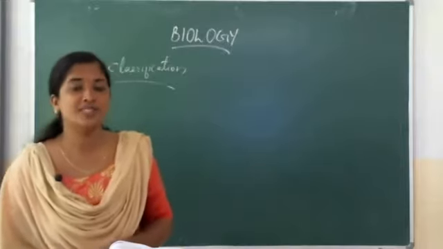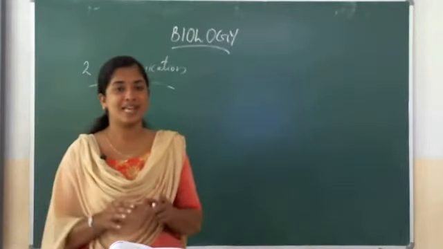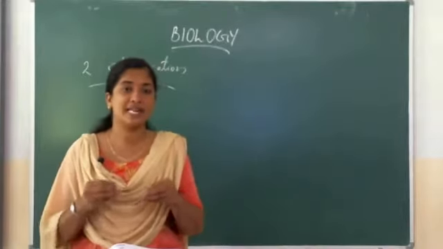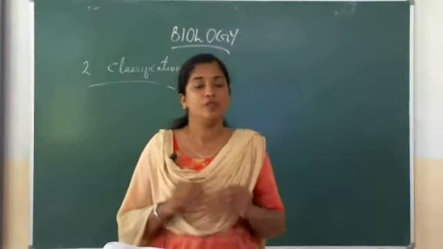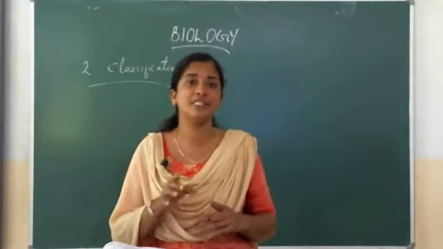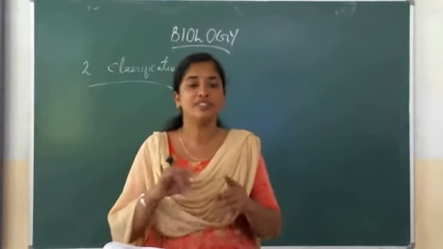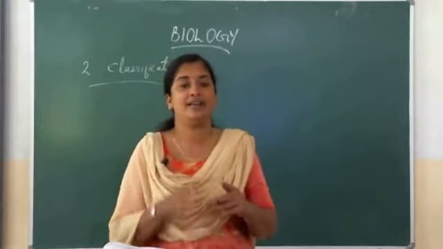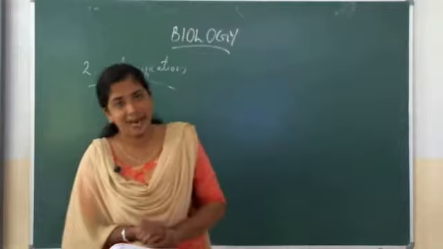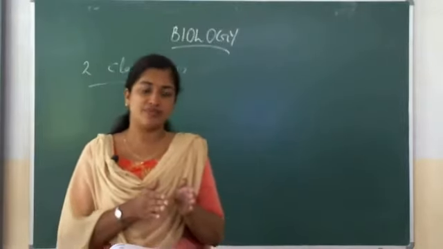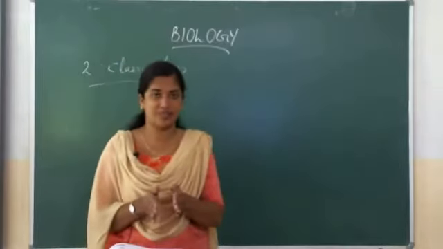From the beginning of this chapter I told you this chapter is a little bit difficult. In this chapter you are studying many new terms. For example, petals are 5 in number, and the other name for that is Pentamerous. So you are studying different new terms, and you have to read and study. In this chapter we have mainly discussed the 2 kingdom classification, then the 5 kingdom classification.